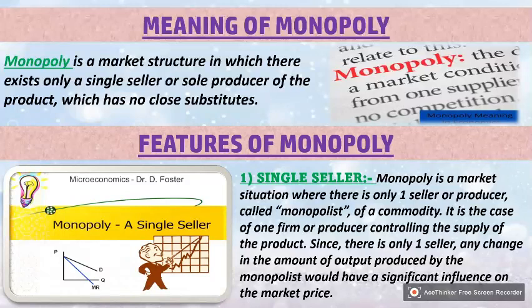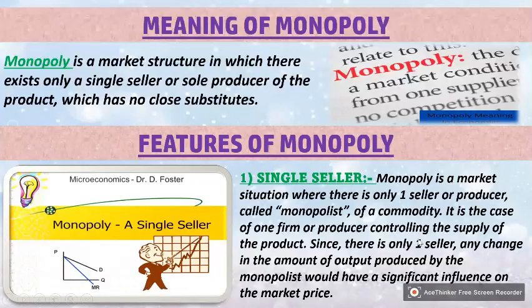Since there is only one seller, any change in the amount of output produced by the monopolist would have a significant influence on the market price. The monopolist is the only firm that can produce and control the supply of the product.